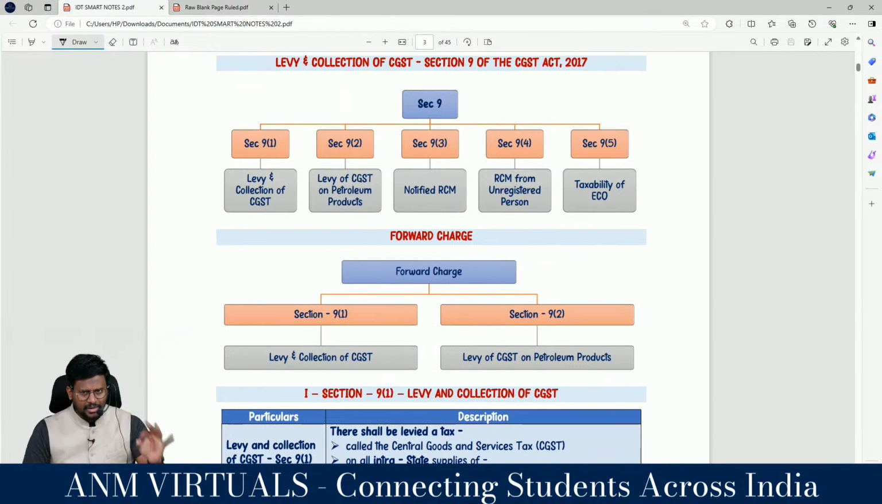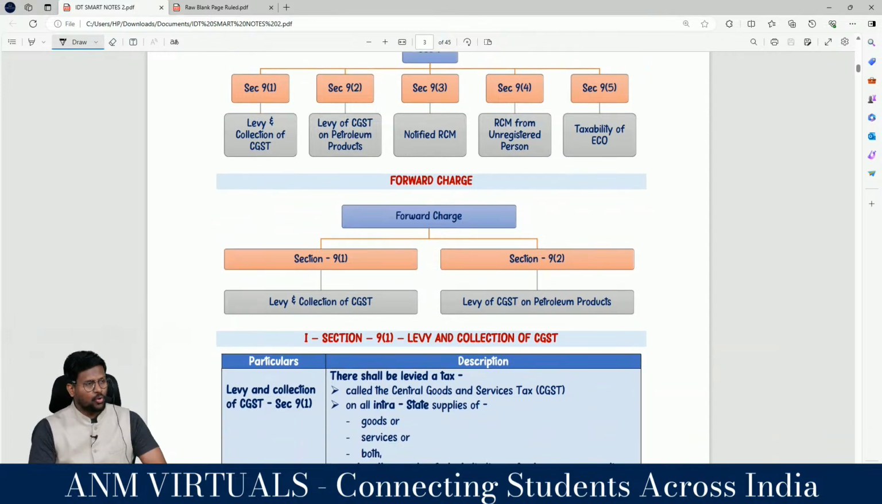9.1, 9.2, 9.3, 9.4, 9.5. What is 9? Levy and collection of CGST. What is 9.2? Levy of CGST on petroleum products. What is 9.3? What is 9.4? What is 9.5?